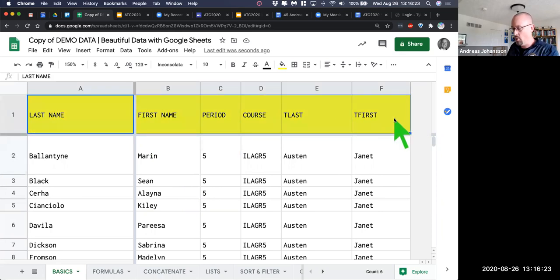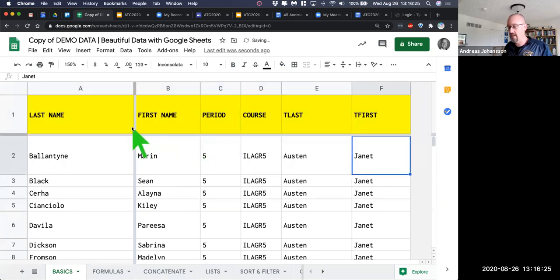I'm going to make this bold too, because I like that. I like that to stand out on my header. So now I want to be able to filter it out. What I mean by filtering is I only want to see Janet Austin students, but I don't want to delete the rest of the sheet.